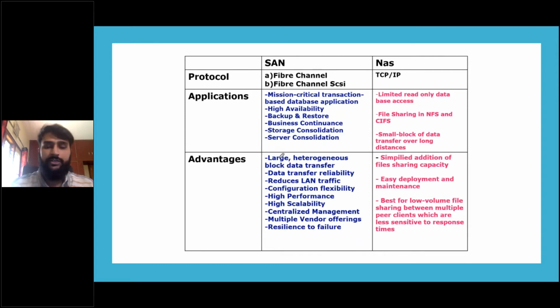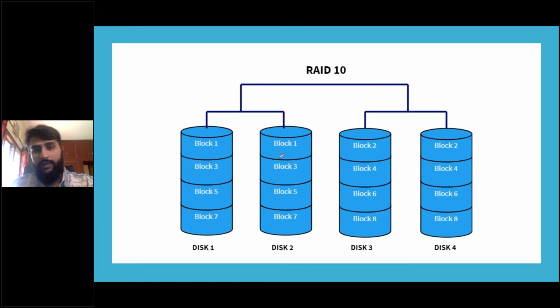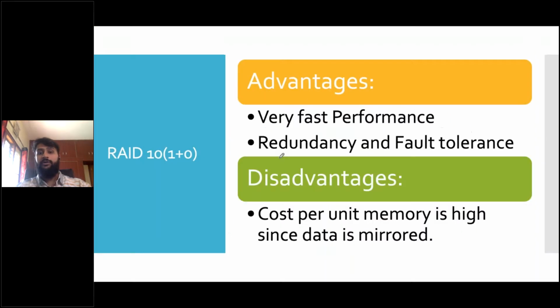I told you what heterogeneous is. Heterogeneous means different kinds. So different kinds of block data transfer is happening. If you remember in these slides, you have one block, right? That is a very huge data inside a disk. So SAN is capable of transactions where a whole block is sent to and fro.